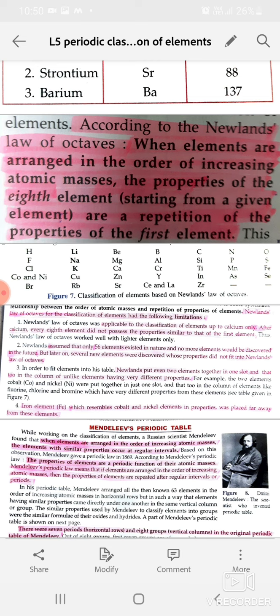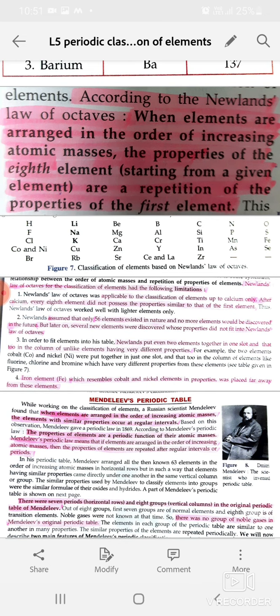So, in Mendeleev's periodic table, the general formulae of the oxides and hydrides of elements in every group are written at the top of the group just to show that all the elements in a particular group have similar chemical properties. Keeping these points in mind, we will now describe Mendeleev's classification of elements. Mendeleev's periodic table. Last topic.